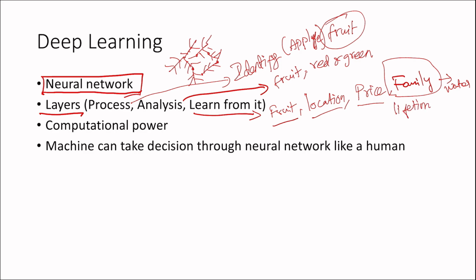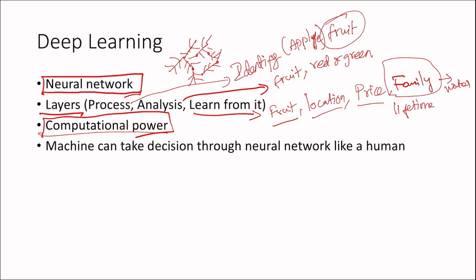These are the deep, important things it needs to learn from the data, so we need to provide those things. And it also needs more computational power. Like I said, neural networks are very complex, so we need more computational power.